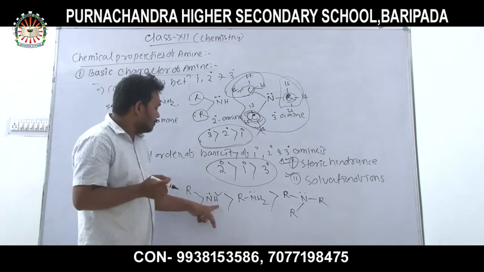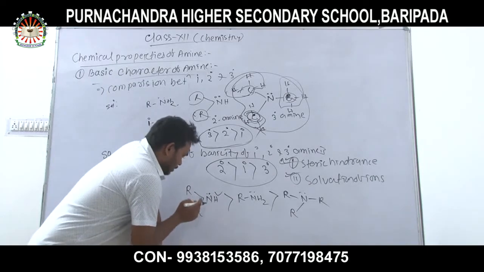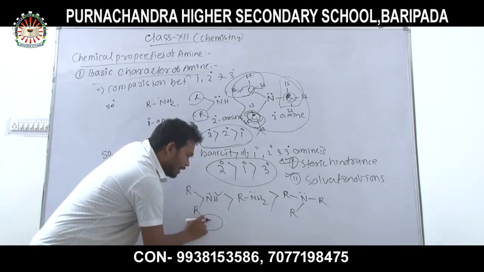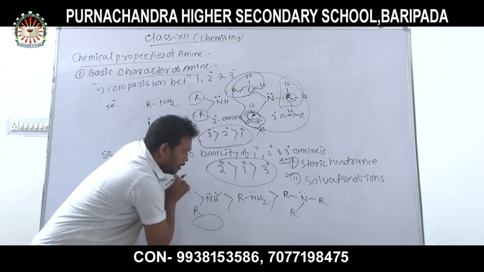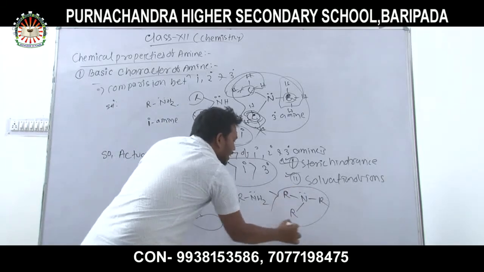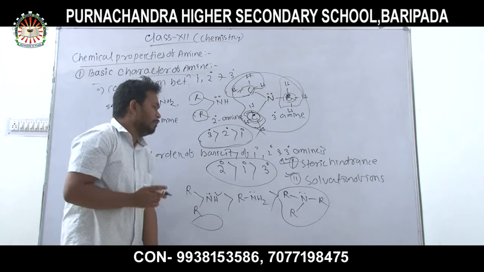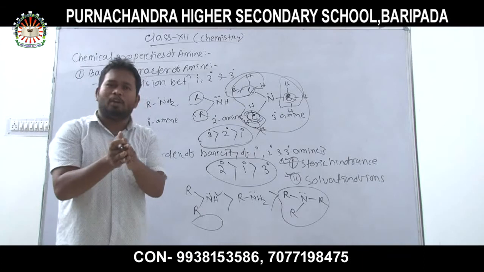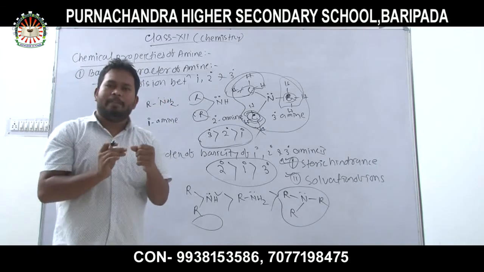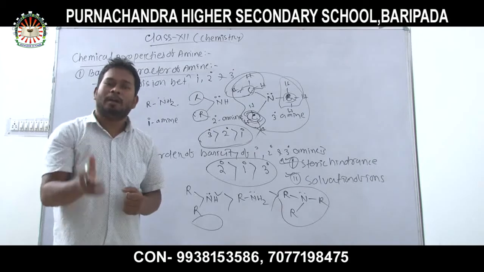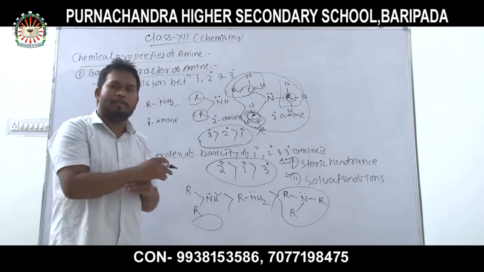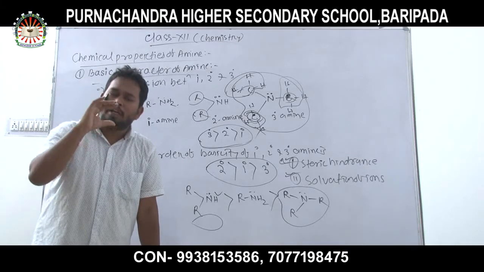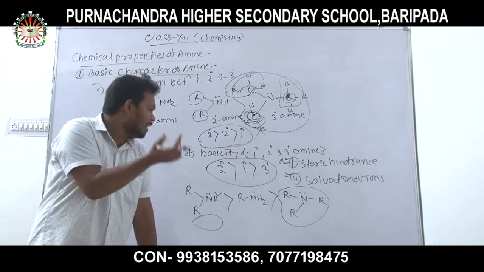So in secondary amine, the solvation effect takes place. Also in primary amine, the solvation effect takes place. But in tertiary amine, no solvation effect takes place because of the absence of hydrogen. Due to the absence of a hydrogen atom, it cannot form a hydrogen bond with water molecules. Because the greater the solvation, the greater the stability. That's why basic strength increases.